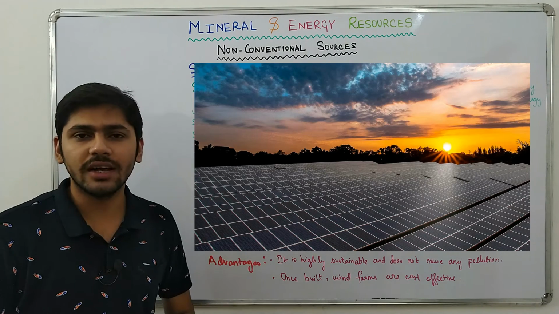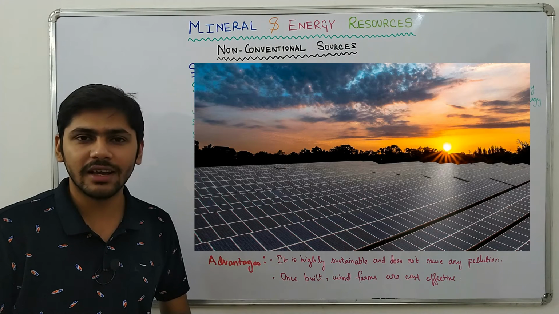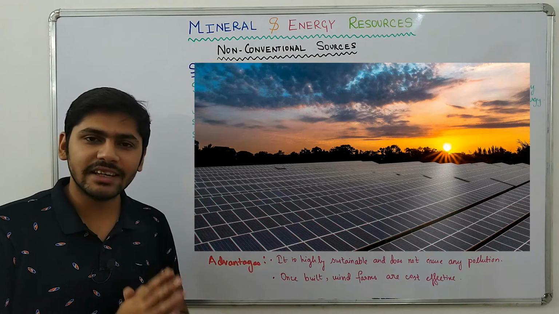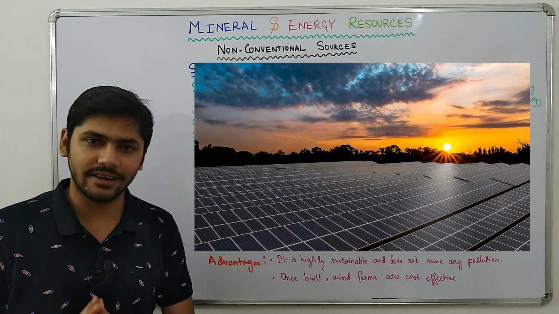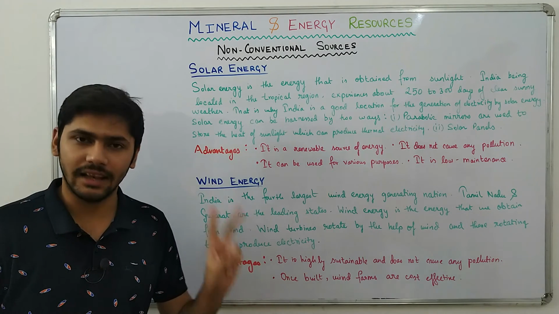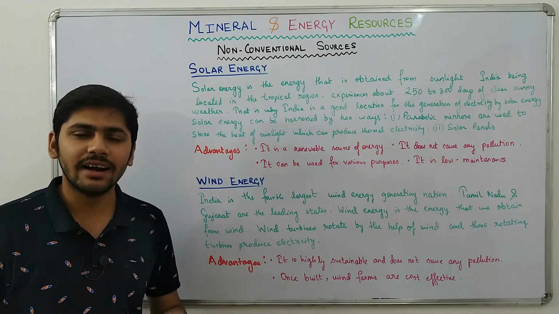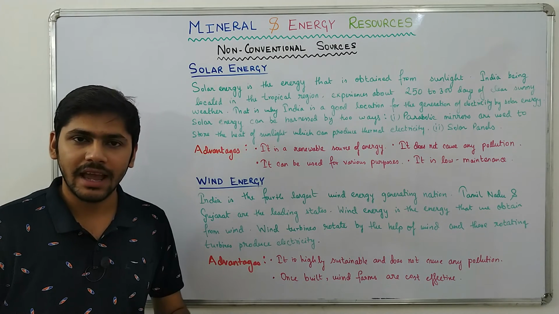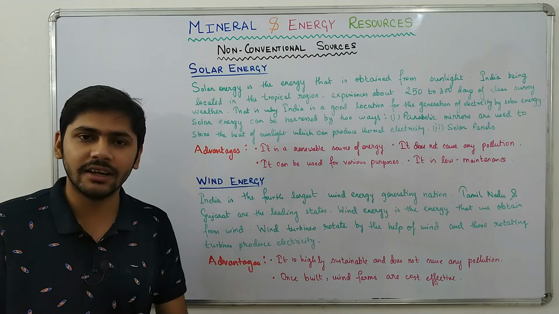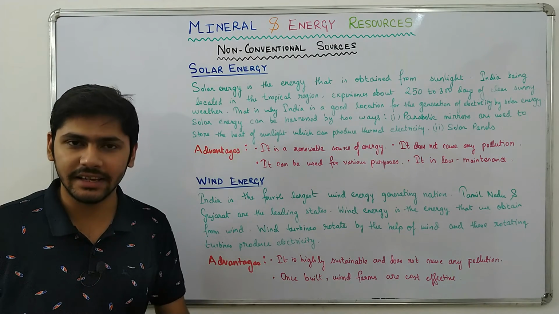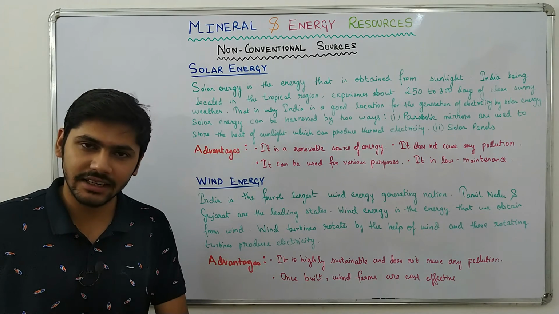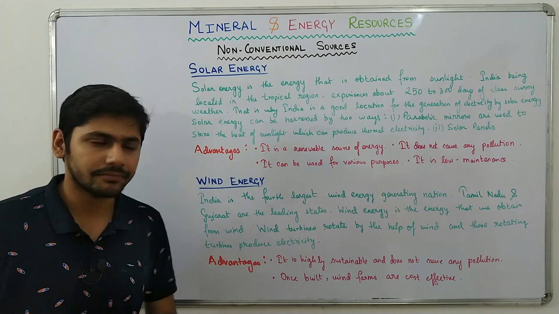We all know about solar energy. We have been studying about solar energy since our childhood days. So what is solar energy? The energy that we receive from sunlight is called solar energy. We receive it in 2 forms. First, heat, second, light. Now, India is located in a tropical region. And throughout the year, about 65% to 75% of the year, we receive clear sunny days. That is why India is a great location for the generation of electricity by solar energy.